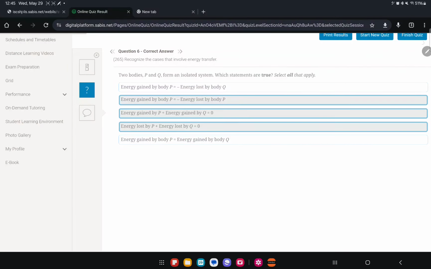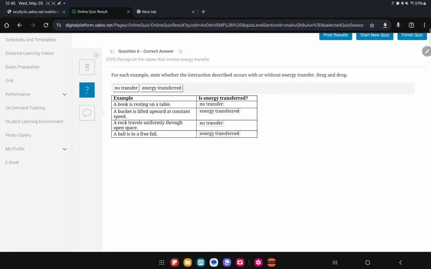Question 6. Okay, you have to know if there's energy transferred or not. The easy way to do this is see if there's an external force acting on it or not. So let's see here, the book resting on the table. You could draw the table like this, so you'll have a book over here. The book has the weight acting on it, and it has the normal reaction. Is it moving? No. So obviously, no transfer of energy.